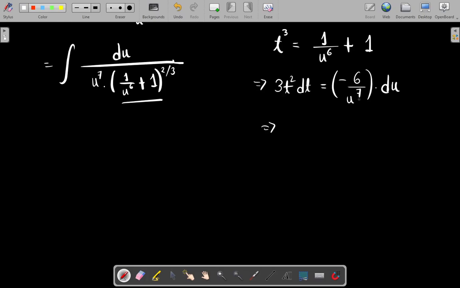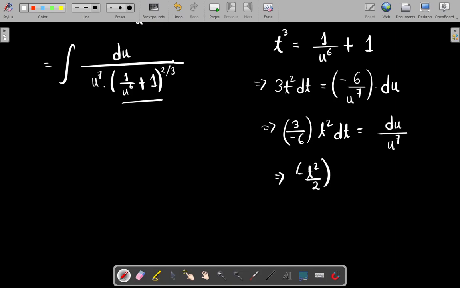I have to take this minus 6 to the left hand side denominator, so t square dt gives du upon u to the power 7. This changes to minus t square upon 2 dt is equal to du upon u to the power 7.